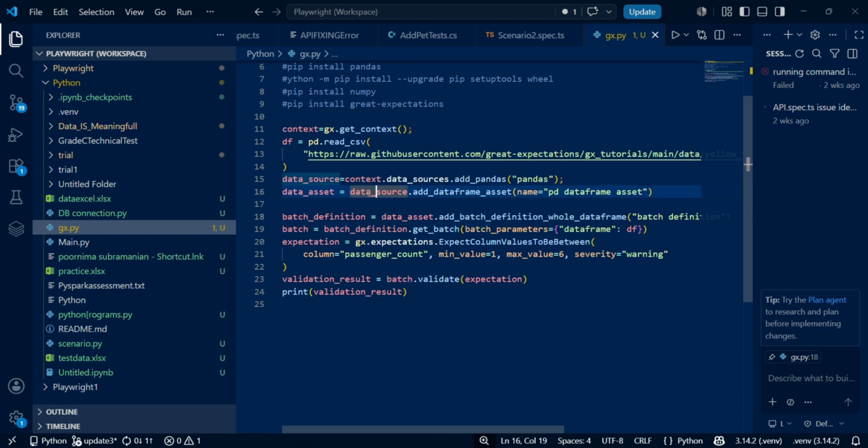So if you see gxe.ExpectColumnValuesToBeBetween, that is our main validation point, where we give the column as passenger_count, which should be between 1 and 6.